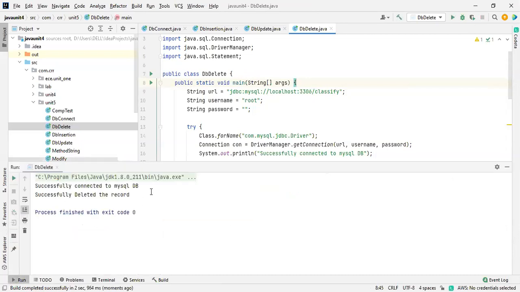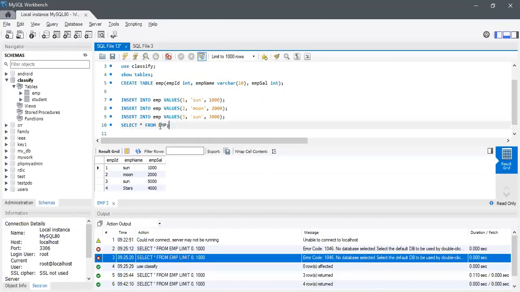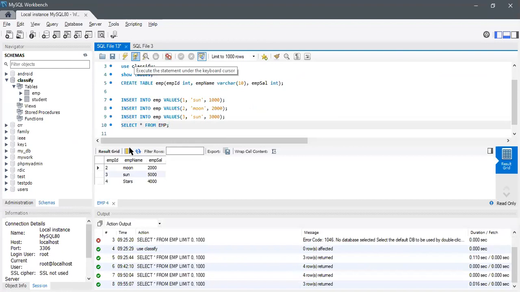Yeah, so connected successfully and then deleted. And then go to the workbench. Search. So this is the query. Now I'm going to run the program. This will be deleted, Sun and 1,000. See this one? It's gone. 2, 3, and 4 remain. 1 has been deleted. Maximum, the database connectivity completely works on all these SQL statements only.